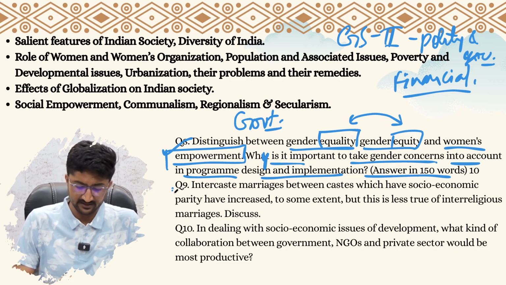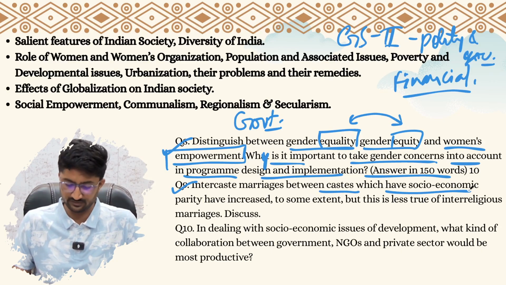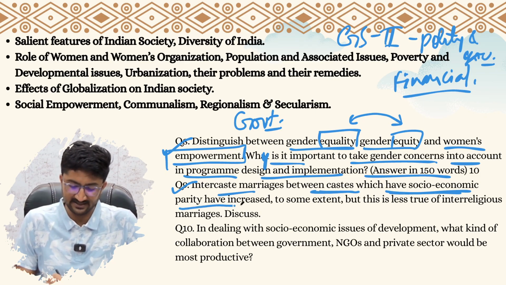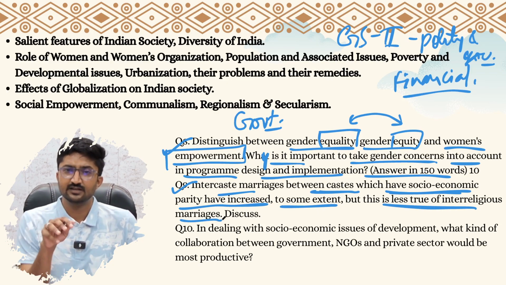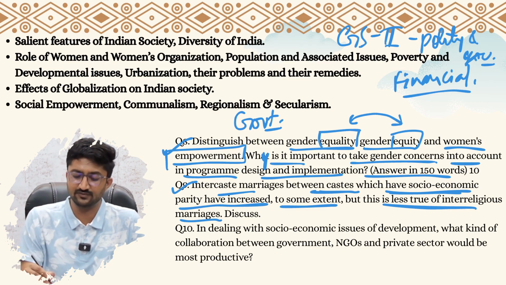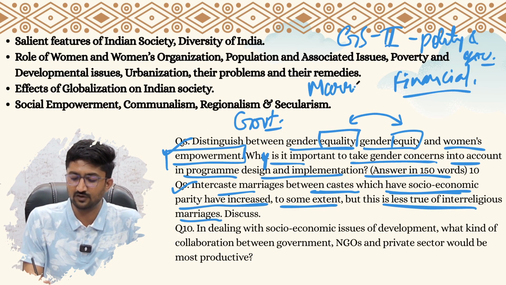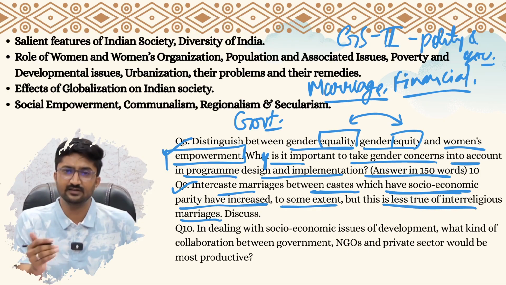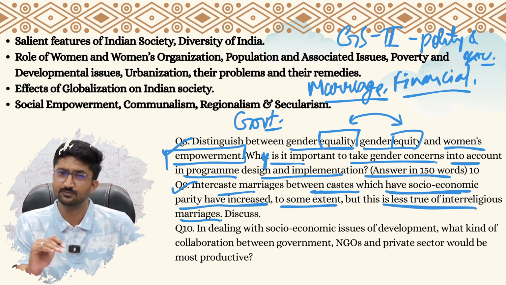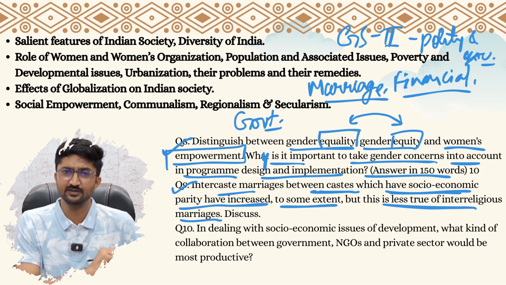Then the second question: intercaste marriages between castes which have socio-economic parity have increased to some extent, but this is less true of inter-religious marriages. That means this question is not just about the concept of marriage, which is the static portion of our society topic, but it also requires you to have knowledge of contemporary developments in this regard, that with urbanization there has been an increase in intercaste marriages between groups which are economically equally situated, but that is not the case with inter-religious marriages. Why is that so? That requires you to have a very analytical perspective.